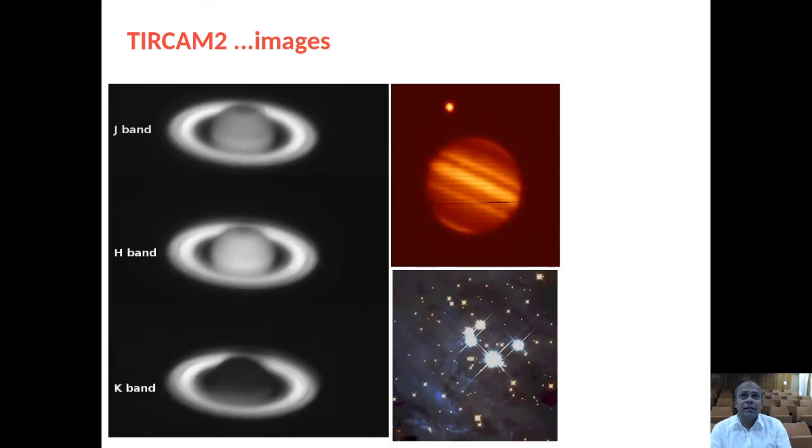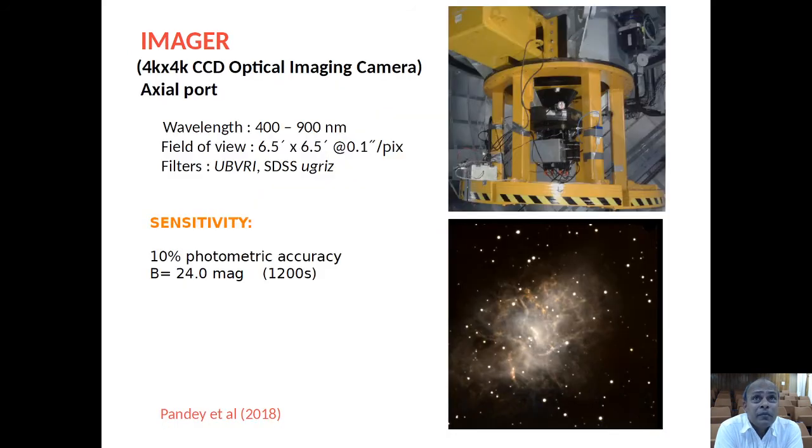Well, these are some images recorded with a professional camera. These are images of Saturn in JHK band, and this is an image of Jupiter. You can clearly see one satellite of Jupiter. This is a star forming region recorded with the TIRCam 2.